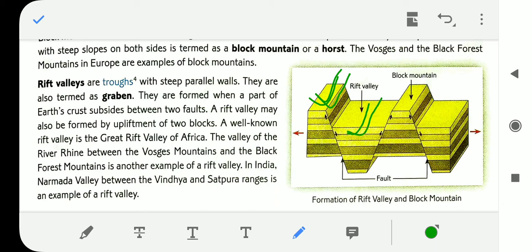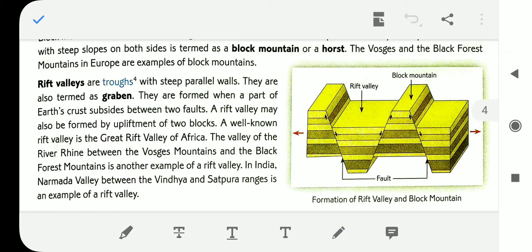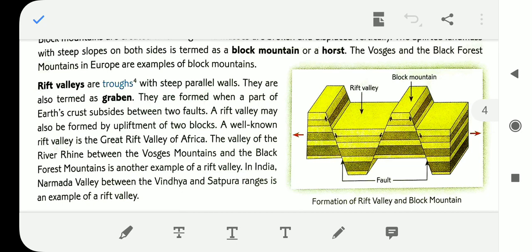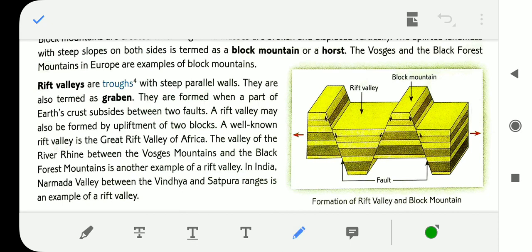They are formed when the part of Earth's crust subsides between two faults. A rift valley may also be formed by upliftment of two blocks. These are the two uplifted portions, and this part is known as the rift valley.